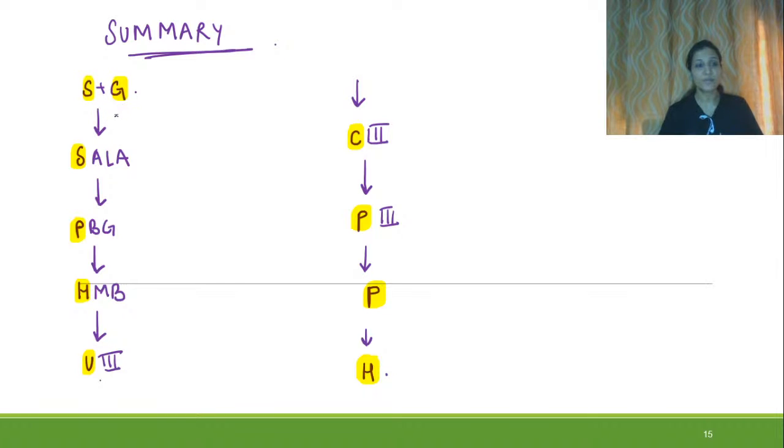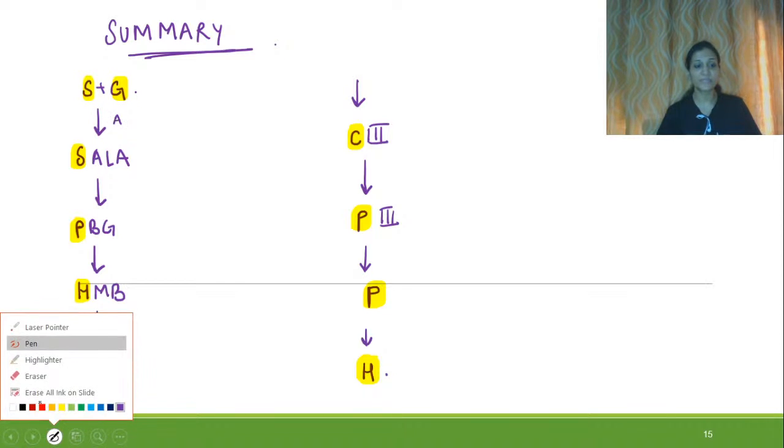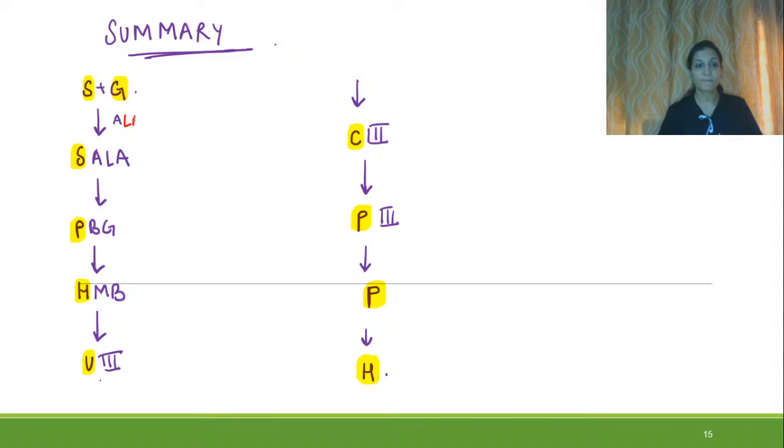So the enzyme over here that is responsible for this process is ALA synthase. Right. And this is a rate limiting step, and it is inhibited by feedback inhibition. This ALA synthase is a rate limiting enzyme and it is regulated by feedback inhibition. Now, the conversion of the second step occurs with the help of ALA dehydratase.